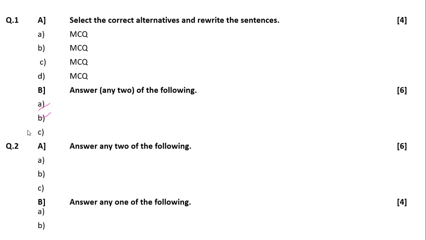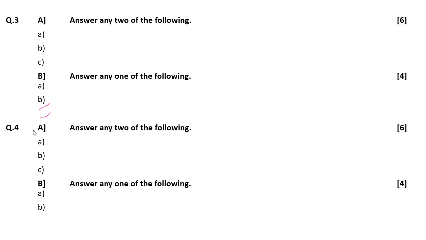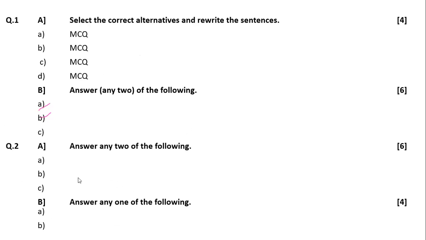Similarly, if you see question number 2, it has the same pattern. It is a 6 marks question for A part and a 4 marks question for B part. From B part, you have to attempt only one, any one. You are given 2 questions, and you have to attempt only 1 question.